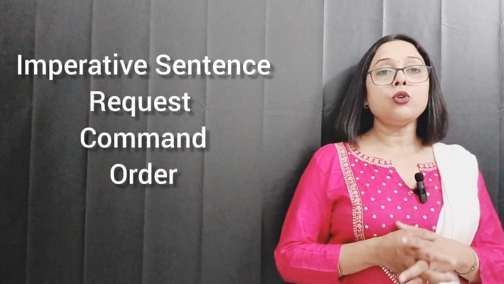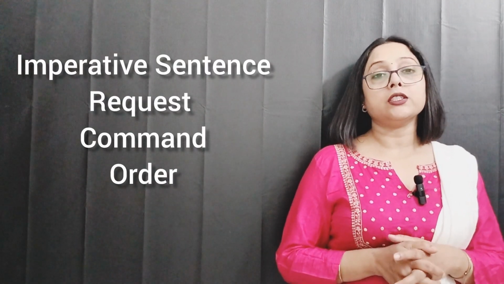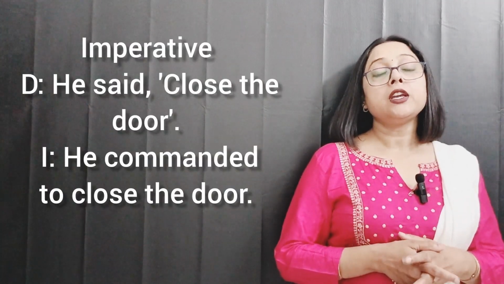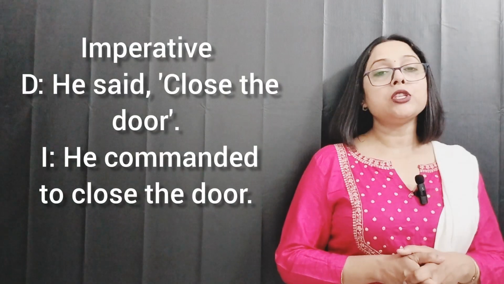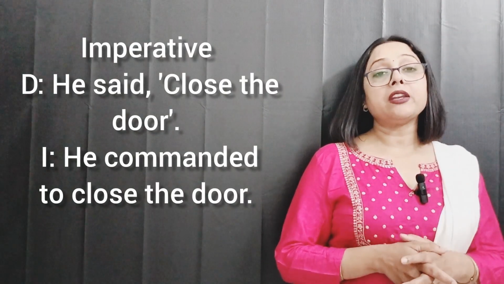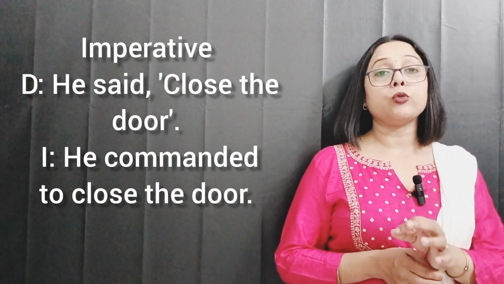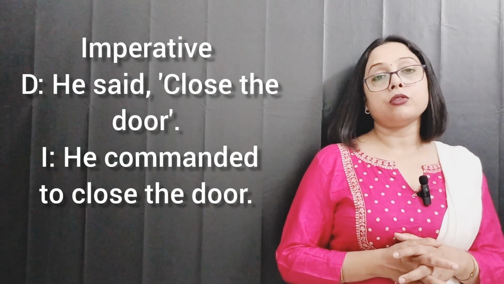So let's continue with the imperative sentence. As you all know, imperative sentences are requests, commands or orders. And if the imperative sentence is in direct speech, then there are always two verbs in the sentence. One is the reporting verb and another is the reported verb. So if it is an imperative sentence, then convert the reporting verb into words like requested, commanded or ordered, or it may be told also.